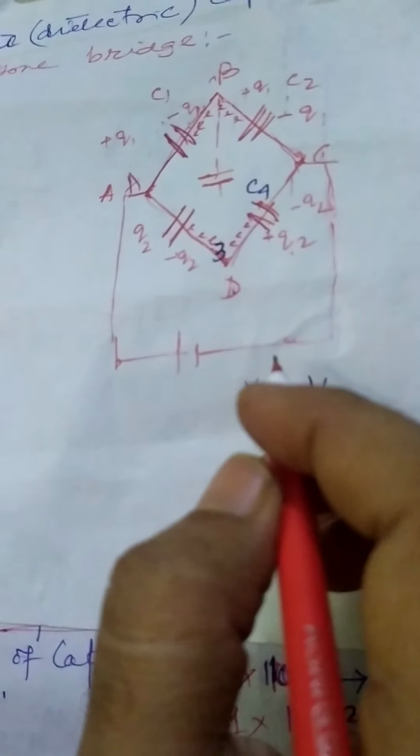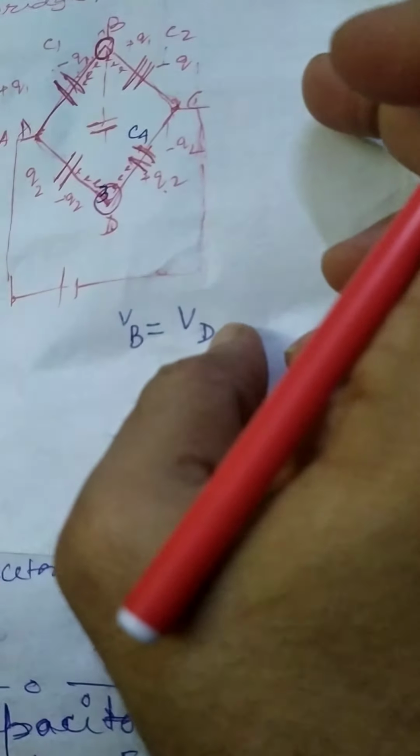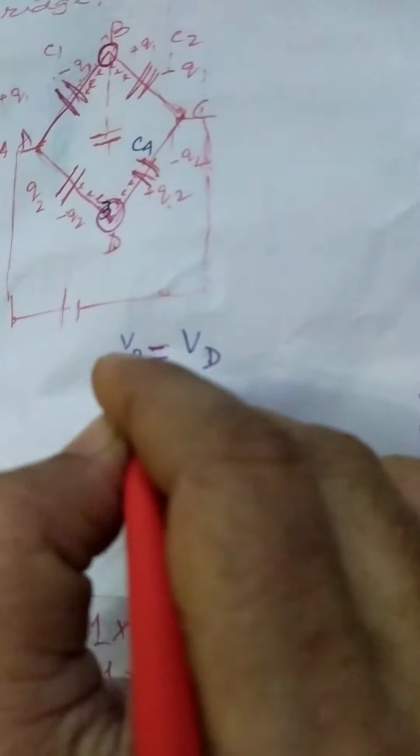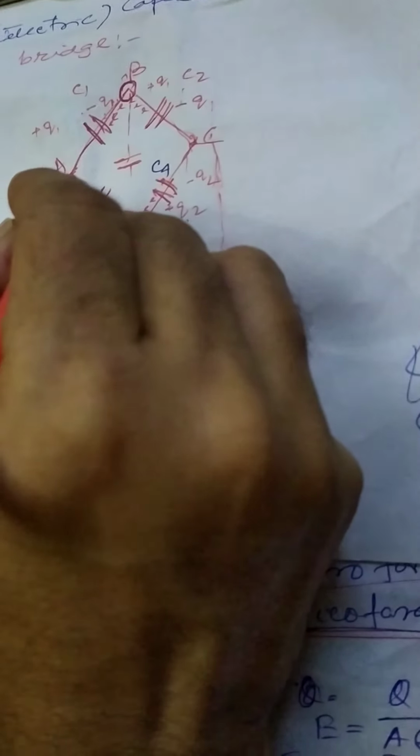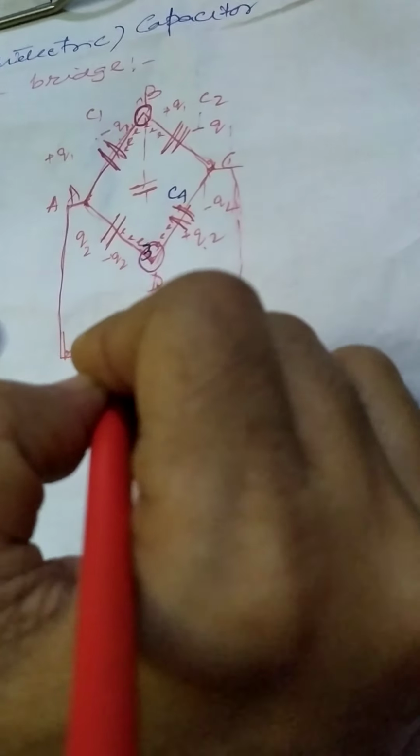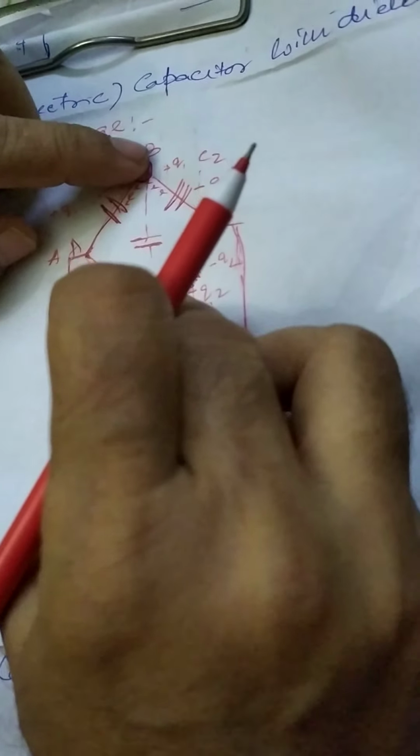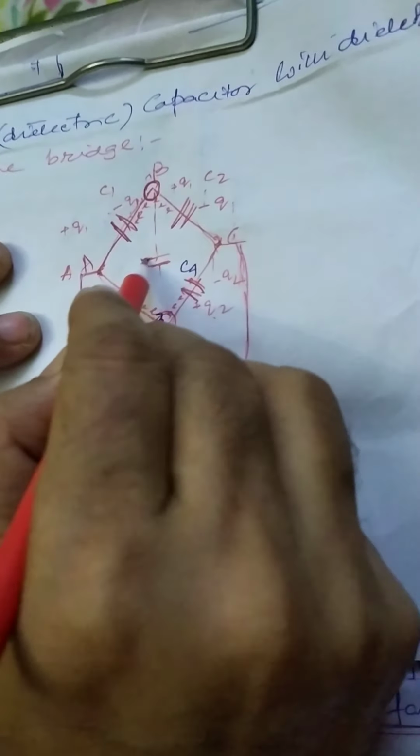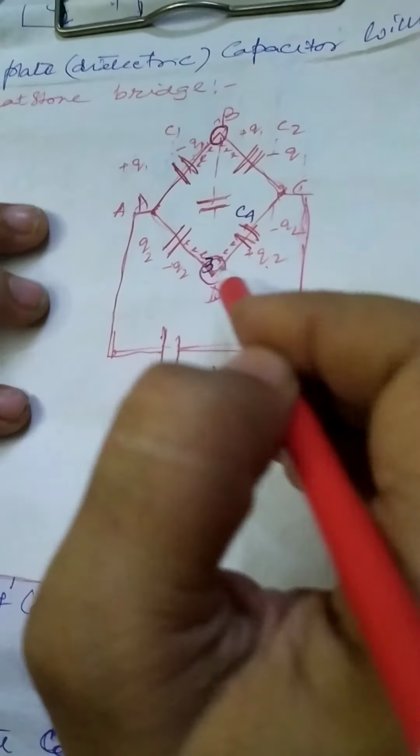Now one condition will always be given in this Wheatstone bridge, that the potential between these two ends diagonally, B and D, is always equal to each other. That is VB equals VD. So diagonally opposite ends, we are attaching with the battery. Clear? Here we can give a galvanometer, or else we can put a capacitor like this. So this is C1, this is C2, this is C3, this is C4.